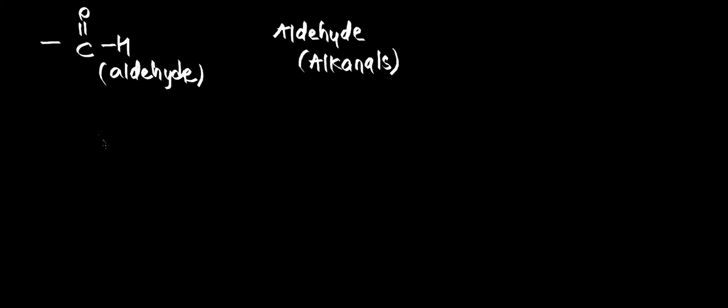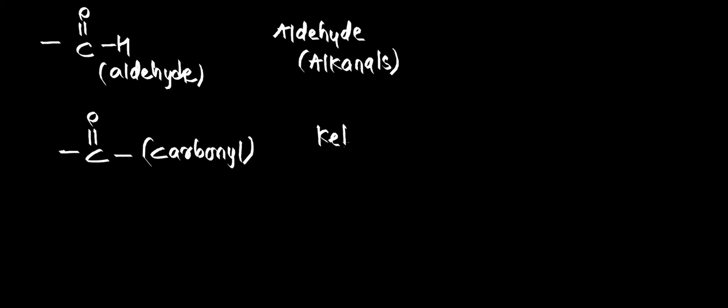Okay, next is carbonyl group. So if you find C double bond O, the name of this C double bond O is carbonyl, and it belongs to which class of organic compounds? It belongs to ketones family. They are also called alkanones.